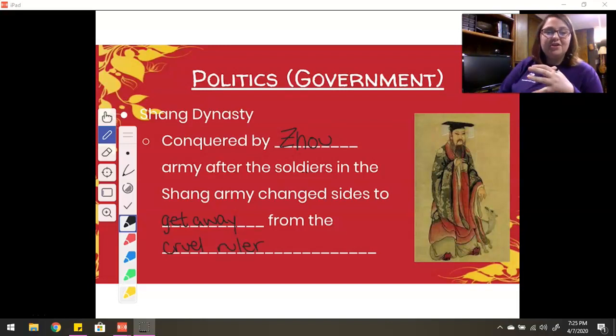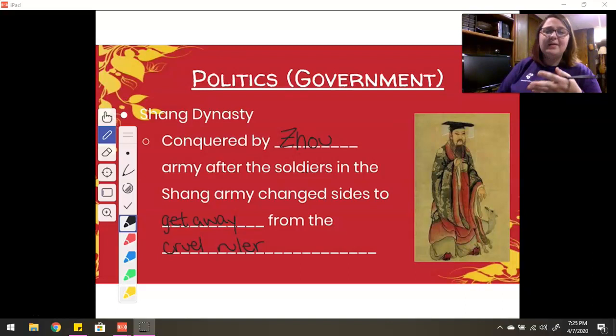So at the very end of the Shang Dynasty, there was a very cruel man that was in power. And in doing some of my research, it talked about how he was just killing people without mercy. He was torturing them. So he was strongly disliked by his people. But he was the emperor, or the king, I guess, at this point, because we don't have emperors yet. He was the king, and so they didn't overthrow him.